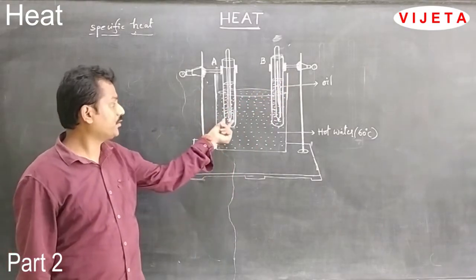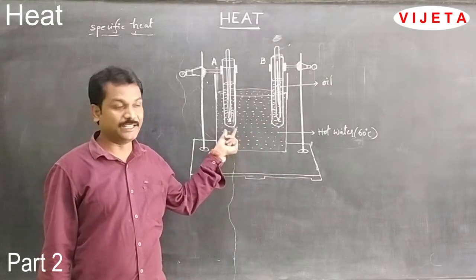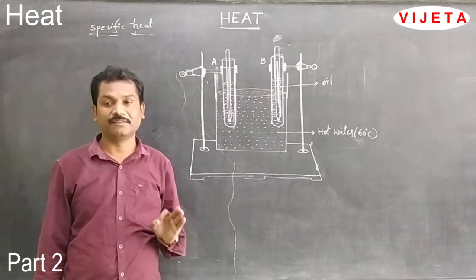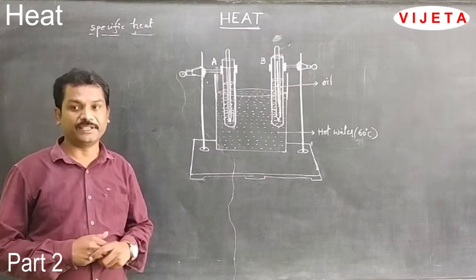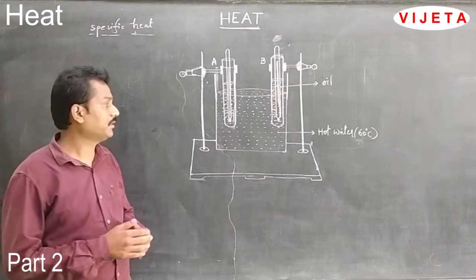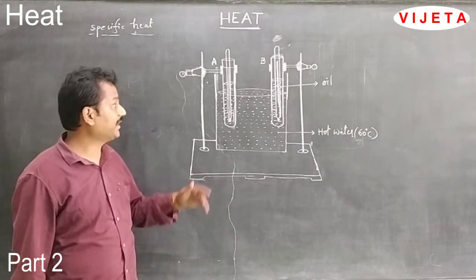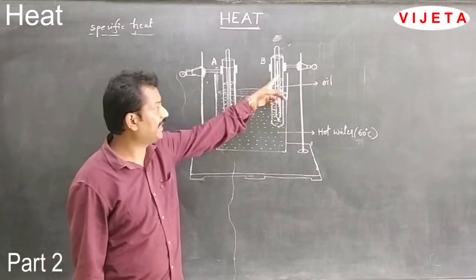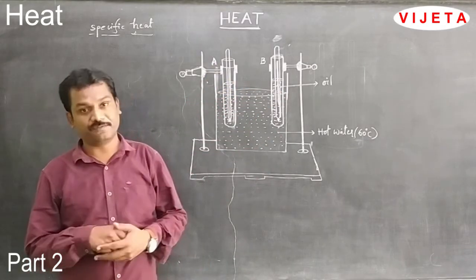Now introduce the two test tubes into the hot water and keep them there for a minimum of 15 to 20 minutes. After that time, we have to observe the thermometer readings. Is the reading in test tube A the same as in test tube B, or is there any difference?